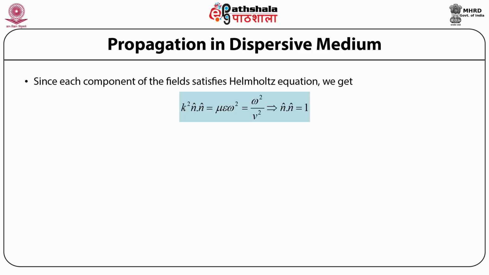And here we've used the identity that n cap dot n cap is equal to 1